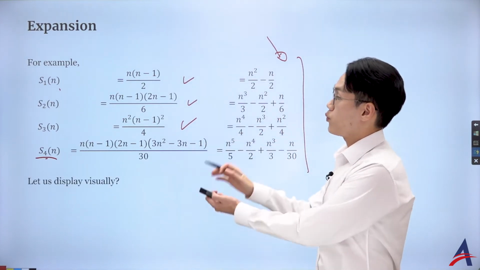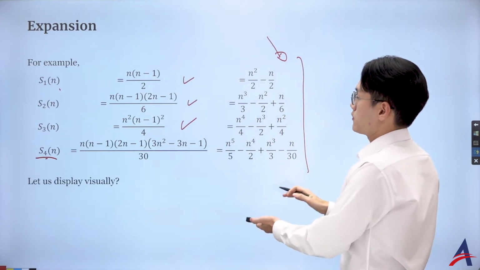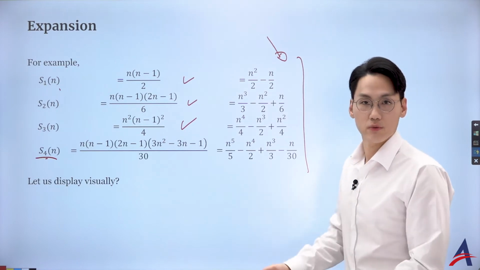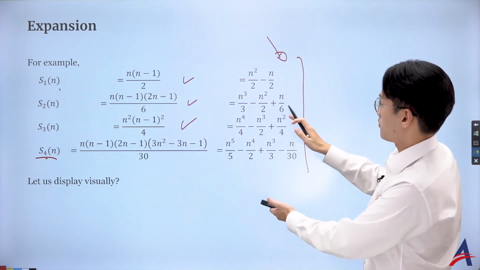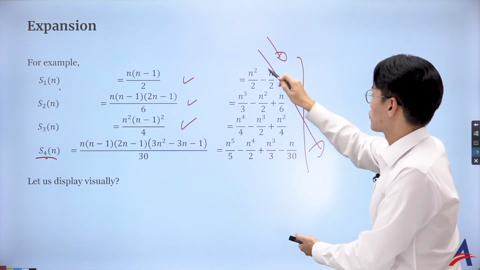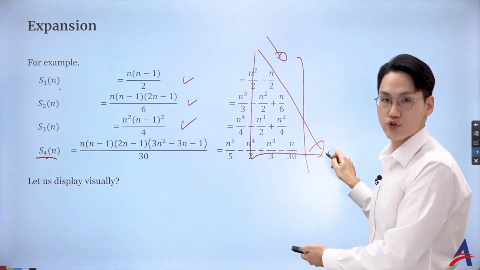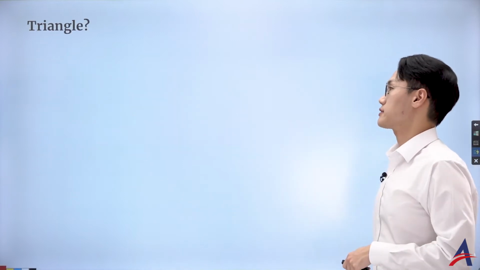Okay, so why don't we try to display this more visually? Maybe try to use a symmetry. What I mean by that is, for this term, maybe I would try to put this in a lower triangular form. Okay, let's see what we can do.